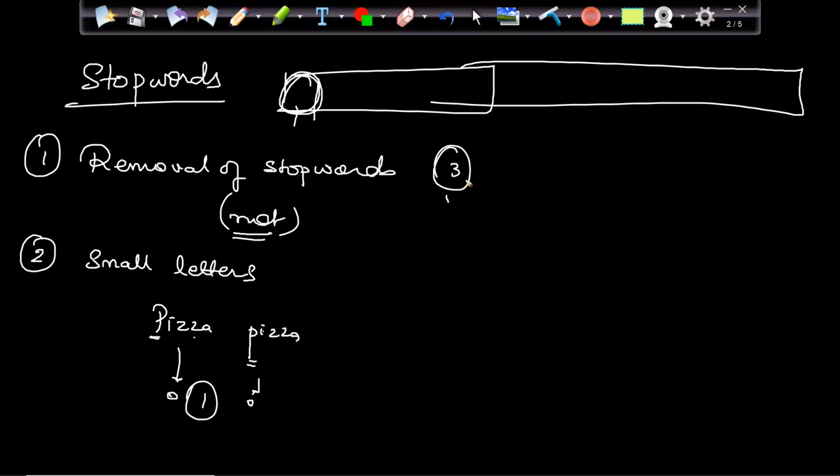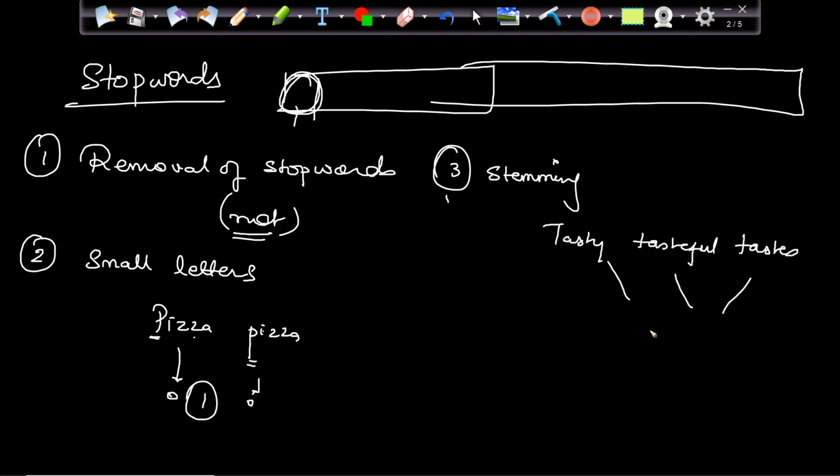Third step will be known as stemming. I want to come to the root, or I want to come to the stem word. Basically, tasty, tasteful, tastes. All these are the same word only, right? So we will just make it as taste. The E I am just removing purposefully. The stem word is taste.